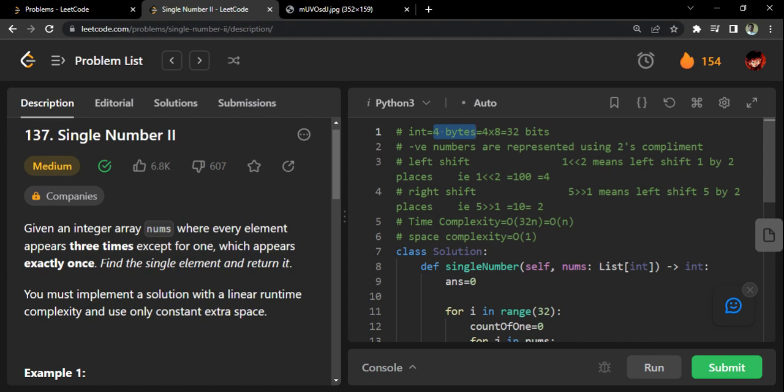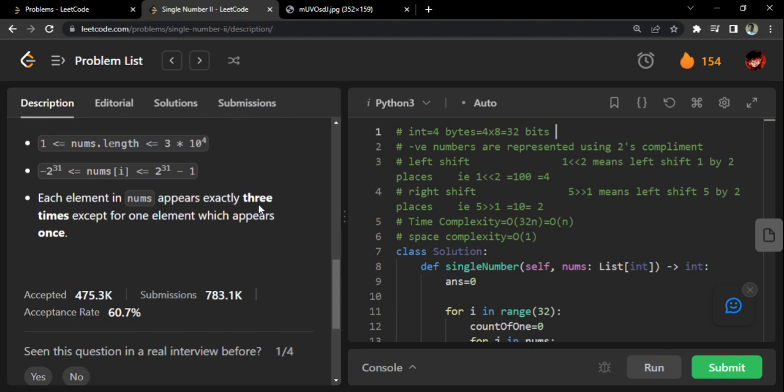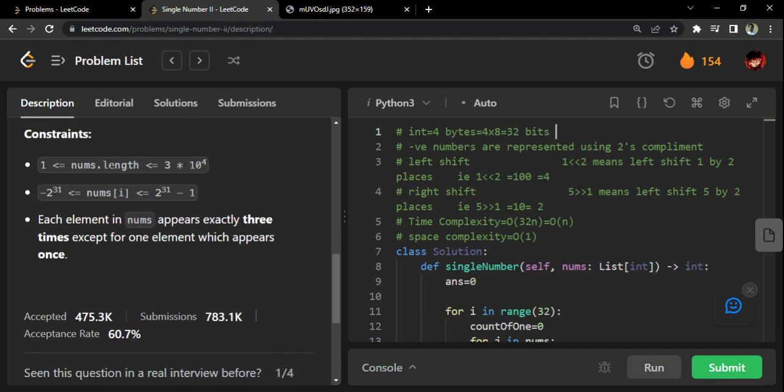So it's 4 bytes, so 4 into 8 bits, which is 32 bits. So basically, the biggest number that can be stored here is 32 bits. But as I mentioned, one bit is reserved to know if the number is positive or negative. If you remove that, it becomes 31 bits. So the maximum range that can be stored is 2 to the power 31 on the negative side, and on the positive side 2 to the power 31 minus 1. Why are we doing this minus 1? Because we are going to accommodate 0 also, so we have to do minus 1 on the right side. That's the basic idea here, friends.